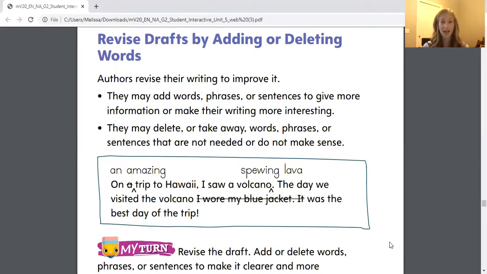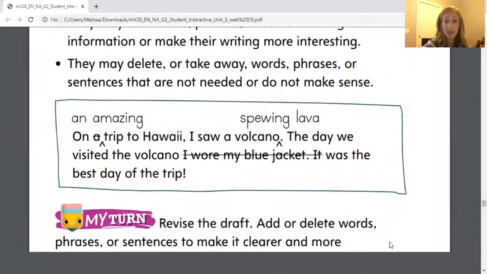Okay, let's go ahead. I'm going to read this paragraph to you once, just like I did before, and then I'm going to reread it with the corrections that have been made. On a trip to Hawaii, I saw a volcano. The day we visited the volcano, I wore my blue jacket. It was the best day of the trip.